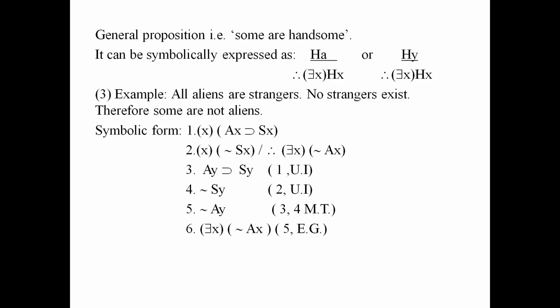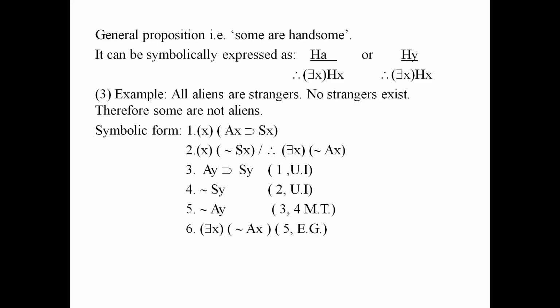You have used modus tollens, then again you will have to add the existential quantifier. So you have to use the rule of EG. So here when we are adding the existential quantifier, the y will be replaced by x and you will get existential quantifier curl ax. So is it clear to you?